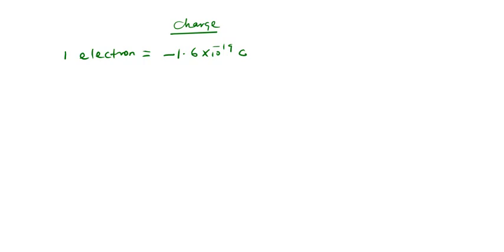So this is called coulombs. One proton will give us positive 1.6, the same value as the electron but a different sign, times 10 to the power negative 19 coulombs.